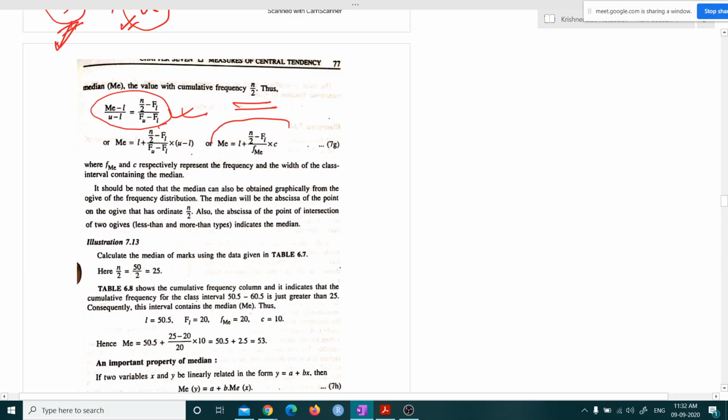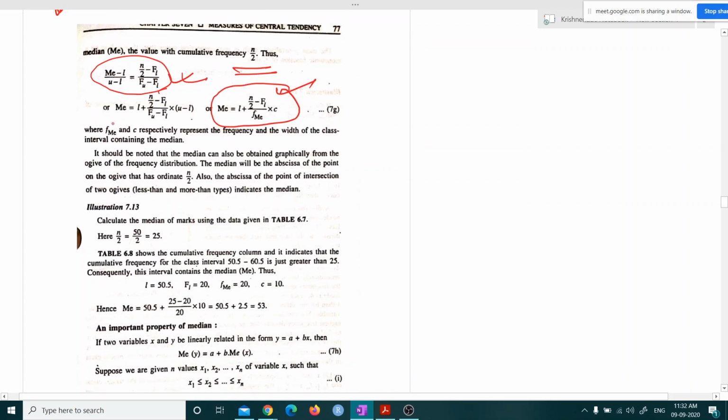Lastly, where f, m, and c respectively represent the frequency and width of the class interval containing the median. It should be noted that median can also be obtained graphically from the ogive of the frequency distribution. This part I have already given in the note. See the notes.